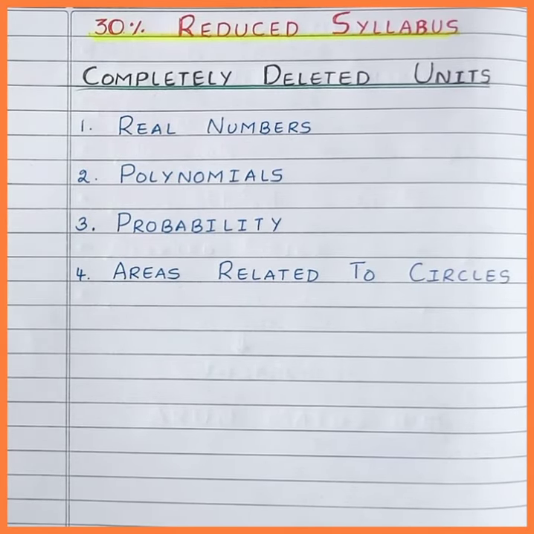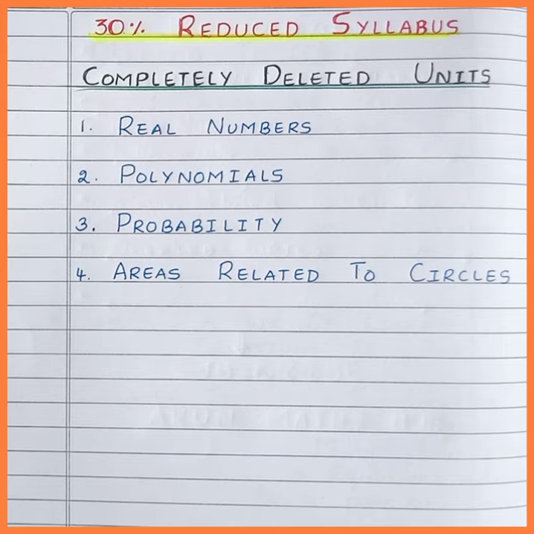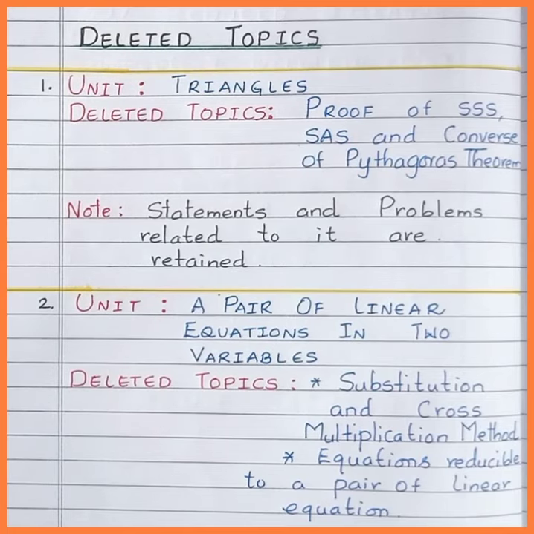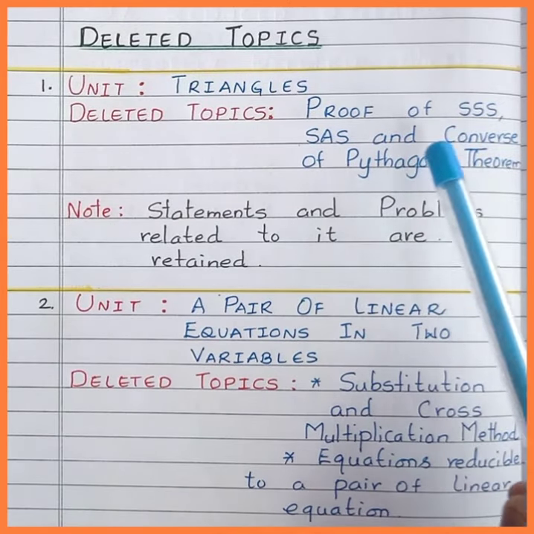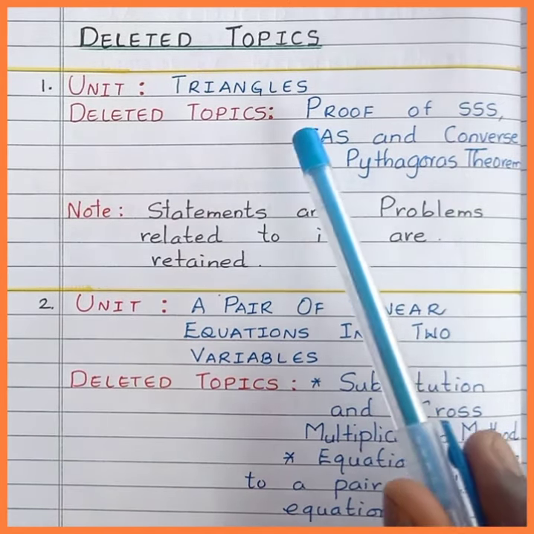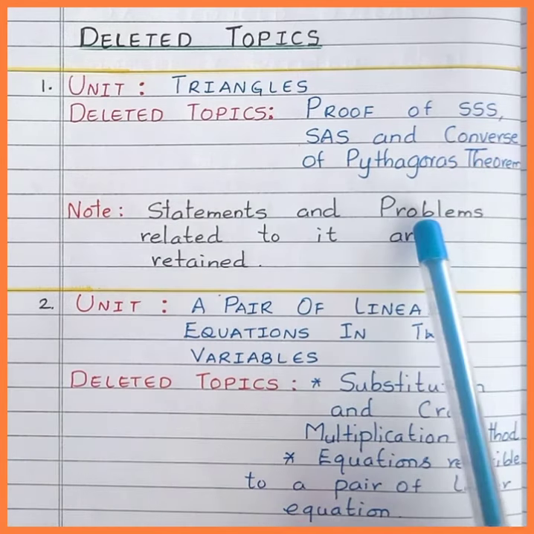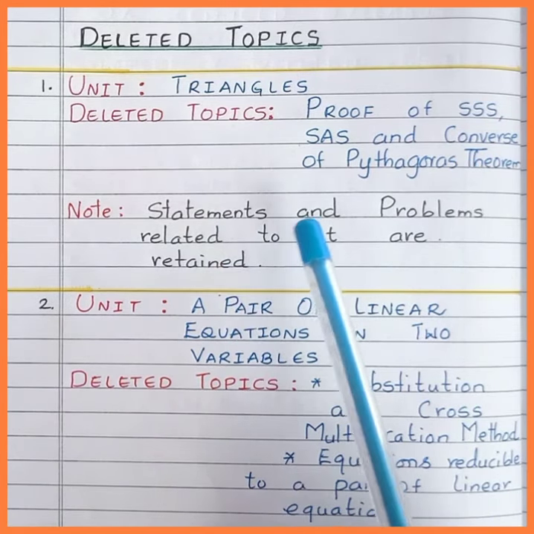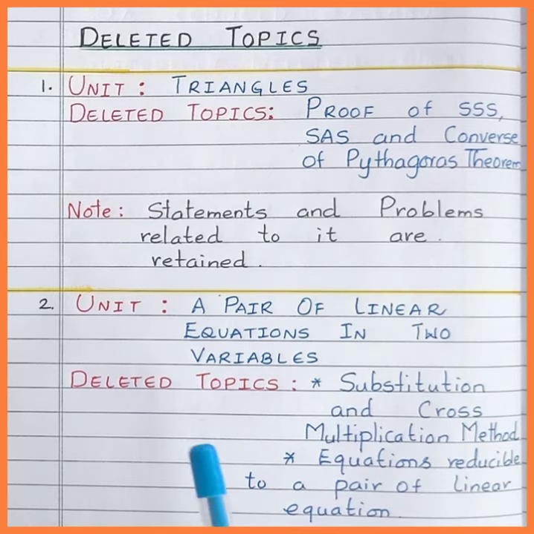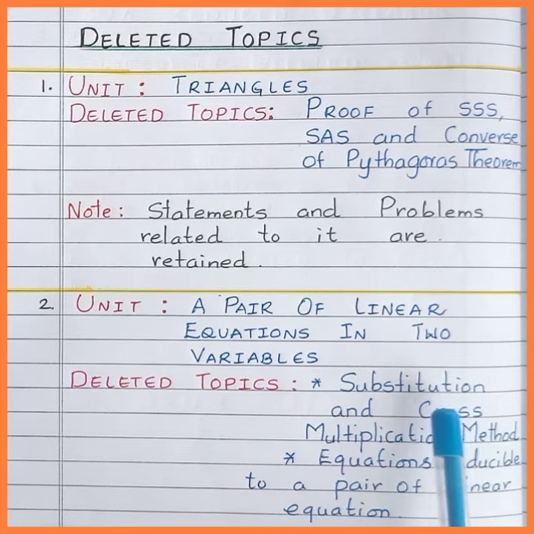We'll discuss the 30% reduced syllabus. The completely deleted units for this year's exam are real numbers, polynomials, probability, and areas related to circles. Now, the deleted topics from the unit triangles are proof of SSS criteria, SAS criteria, and converse of Pythagoras theorem, but statements and problems related to it are completely retained. You can expect the problems for this year's exam.